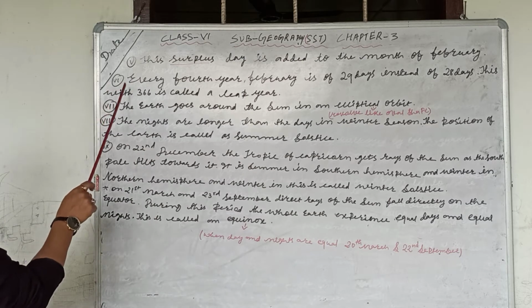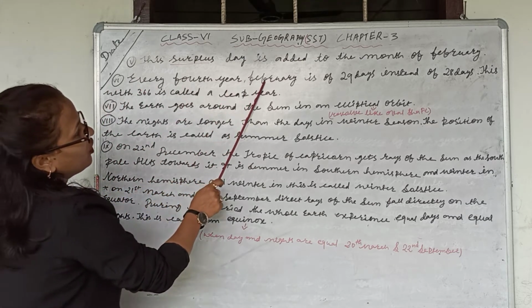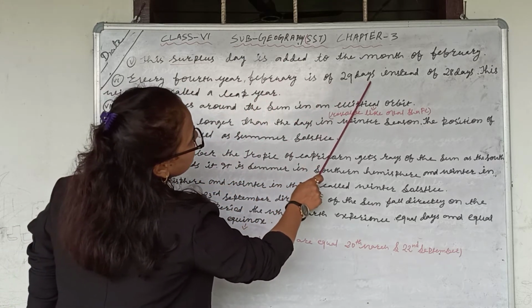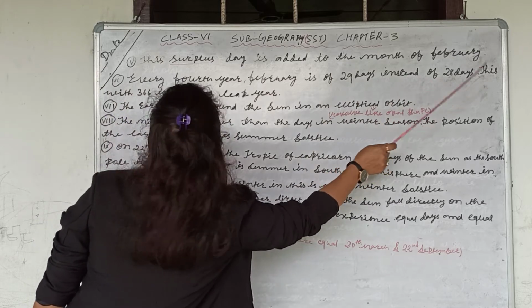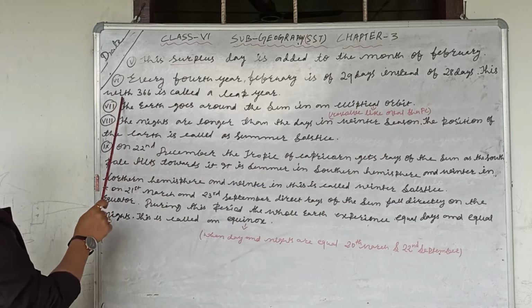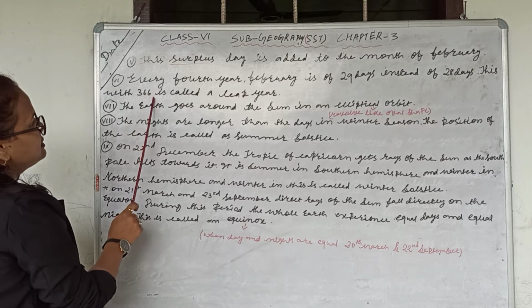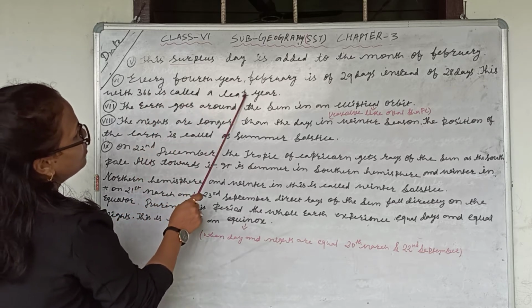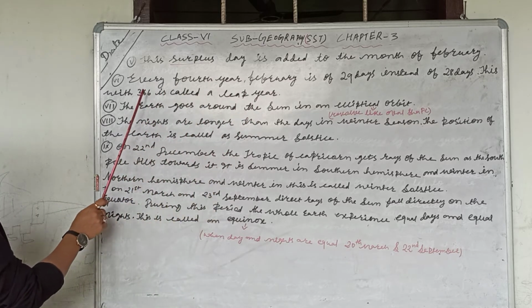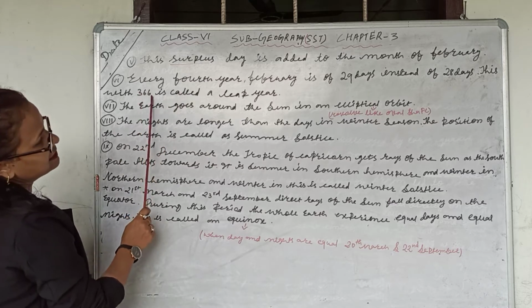Next point, every fourth year February is of 29 days instead of 28 days. This year with 366 days is called a leap year. I already told you the reason for 366 days.